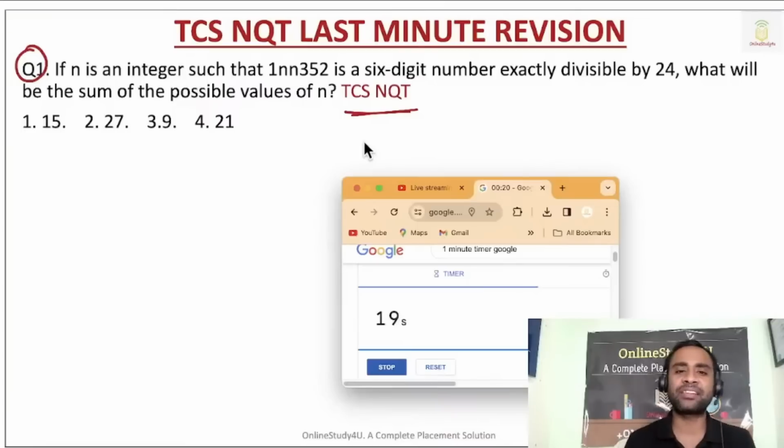If n is an integer such that 1nn352 is a 6-digit number exactly divisible by 24. If a number is divisible by 24, it will be divisible by its factors. So the easy factors we can take are 3 and 8. For 8, the last three digits should be divisible by 8, and for 3, the sum of the digits should be divisible by 3. So the timer is up.